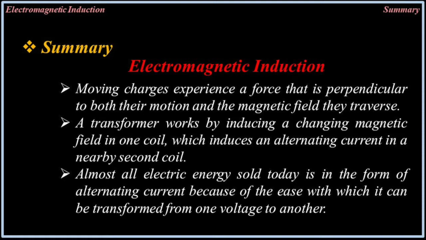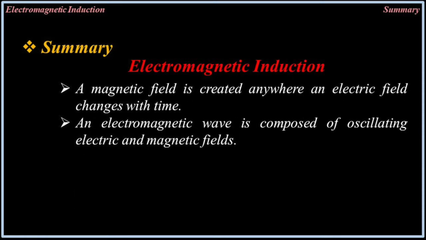A transformer works by inducing a changing magnetic field in one coil while inducing an alternating current in a nearby second coil. Almost all electric energy sold today is in the form of alternating current because of the ease with which it can be transformed from one voltage to another. A magnetic field is created anywhere an electric field changes with time. An electromagnetic wave is composed of oscillating electric and magnetic fields.